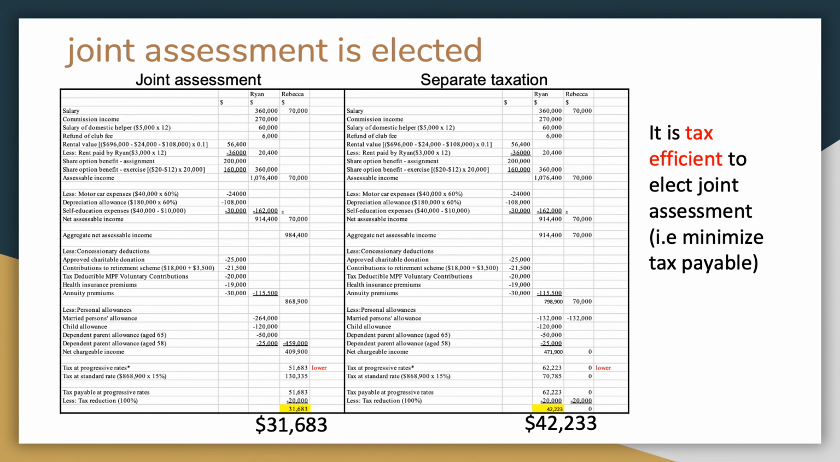Answering the question raised by my teammate in the introduction part, whether Ryan and Rebecca should elect a joint assessment, the answer is yes. Here are the computations of tax payable by the method of joint assessment and separate taxation, where joint assessment is on the left and separate taxation is on the right. It shows that tax payable is $31,683 and $42,233 respectively. Therefore, it will be tax efficient to elect the joint assessment.